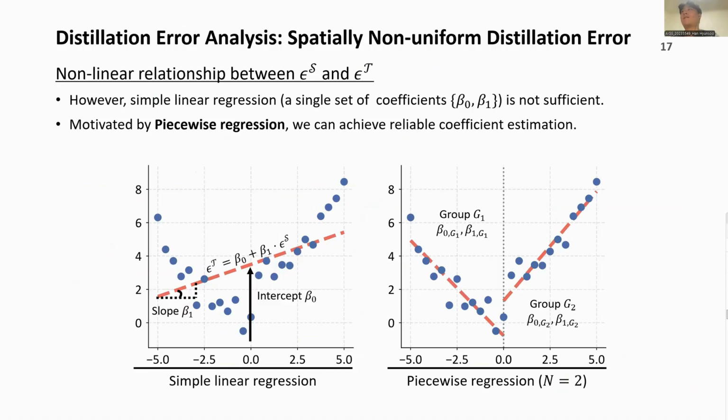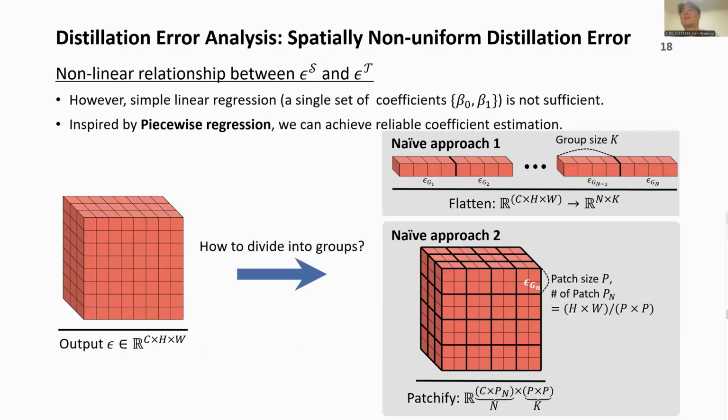However, as the left graph shows, simple linear regression cannot fully explain the data points, meaning a single set of coefficients in LIFT is insufficient. Therefore, motivated by piecewise regression, we divide the output and estimate separate coefficients for each group. This provides a more reliable coefficient estimation and effective alignment of LIFT.